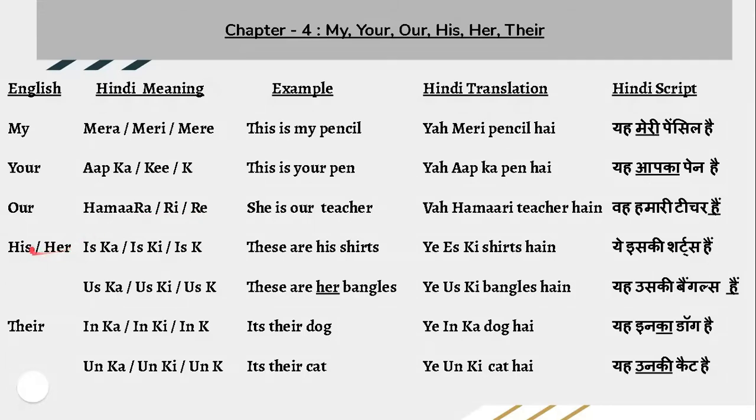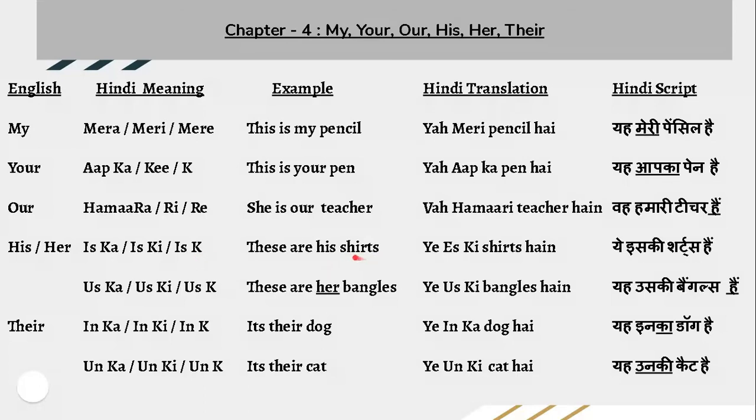Next, his or her. For his or her, the same meaning will be there. I have given here too. Why? Because based on the person is near or the person is far. For example, iska, iski, iske. If the person is near, then you can say iska, iski, or iske. But the ka, ki, ke sound will be based on the object.